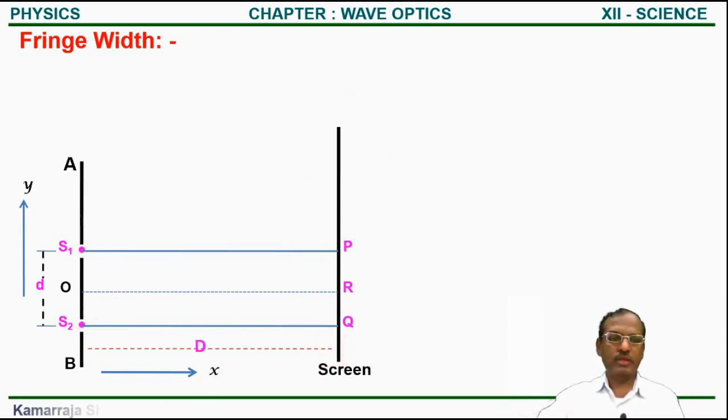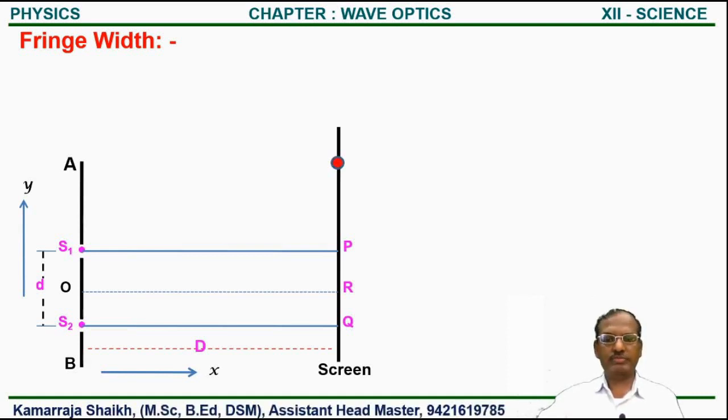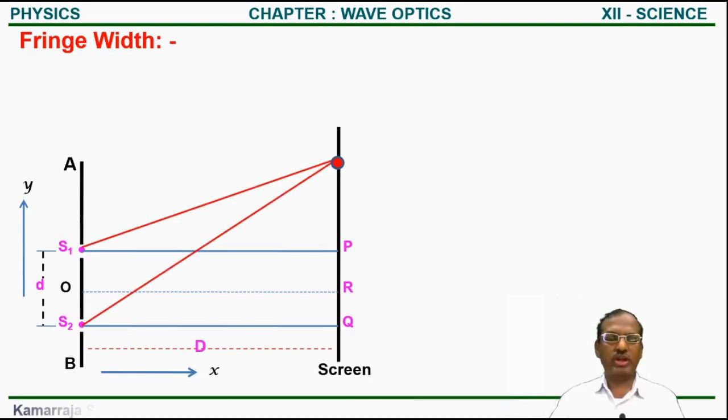Suppose here we get one of the points on the screen. It may be bright or it may be dark. Let it be one of the fringes obtained on the screen due to the light waves coming from sources S1 and S2. Let the fringe obtained on the screen be the nth bright fringe. So its distance from the central bright fringe will be yn.